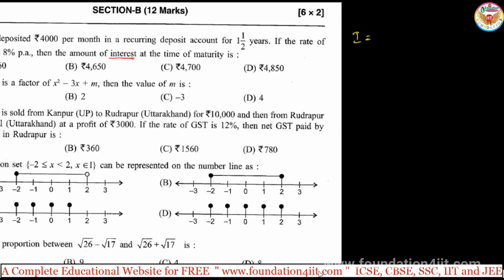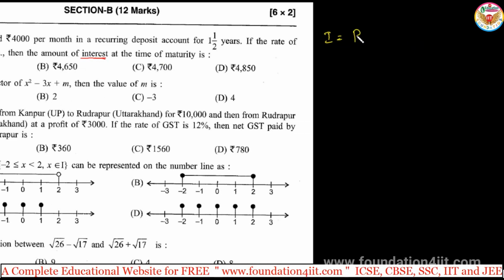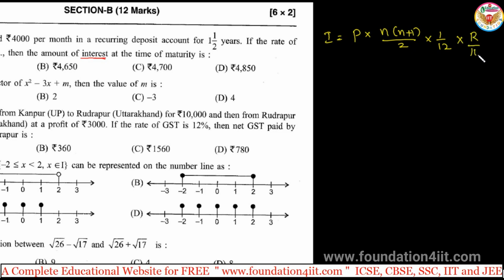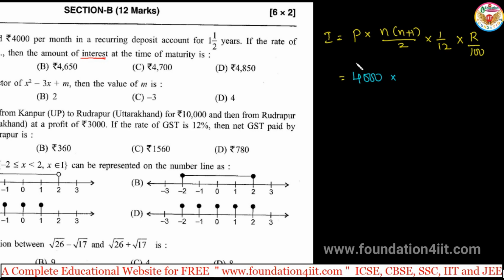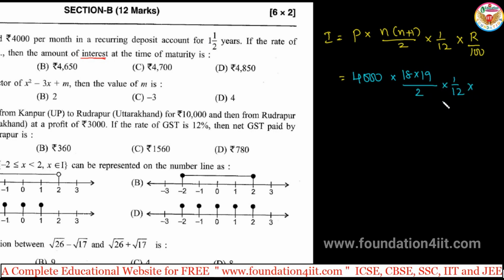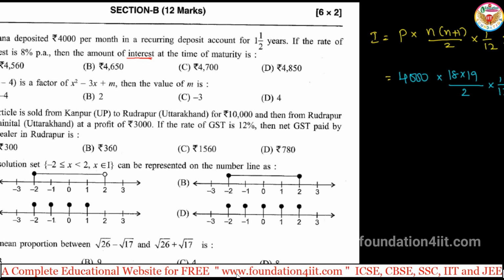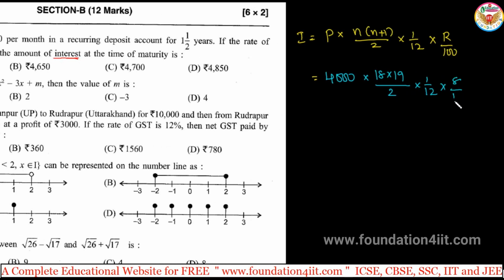We know that I is equal to P into n into n plus 1 by 2 into 1 by 12 into R by 100. So here P is the monthly deposit, that is 4,000. n is the number of months. 1 year is 12 months, again half year, 12 plus 6, so 18 months, into 19, because n into n plus 1 by 2 into 1 by 12, and the rate of interest is given as 8%, so 8 by 100. We'll simplify, that is the interest.